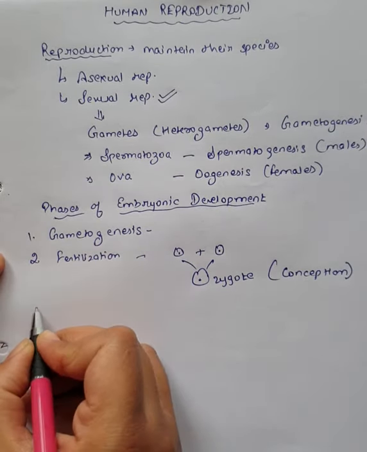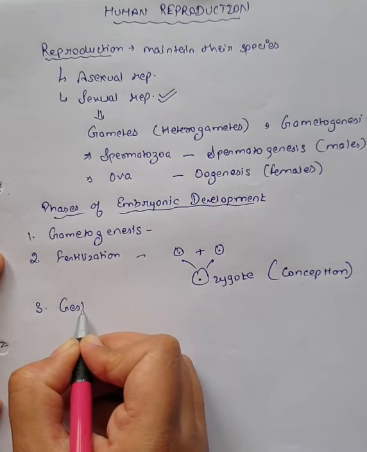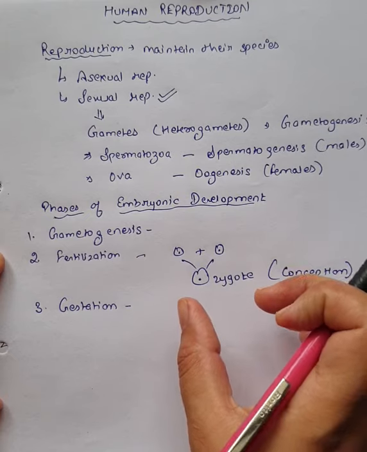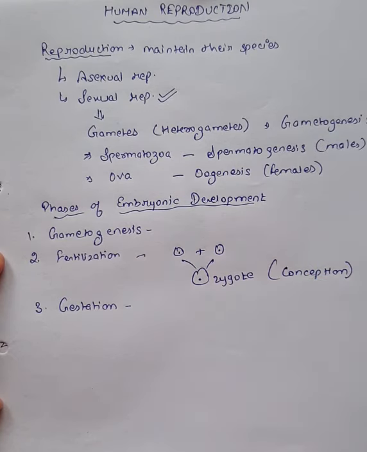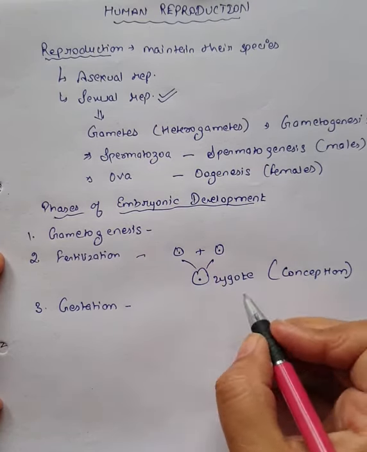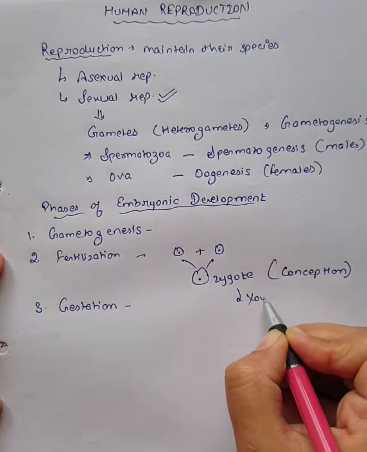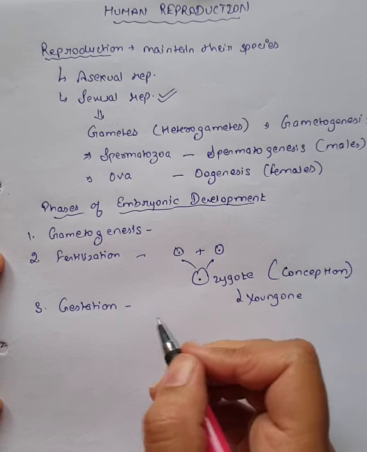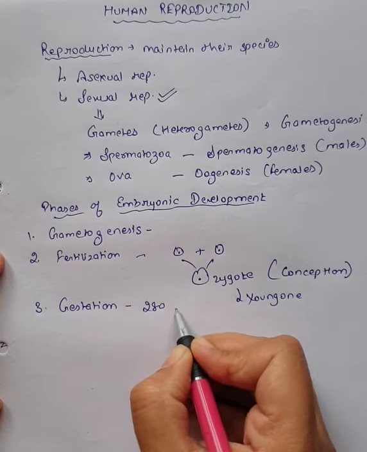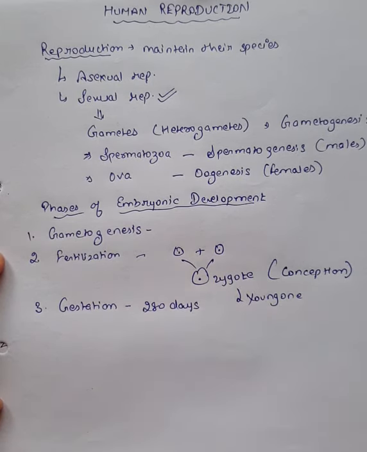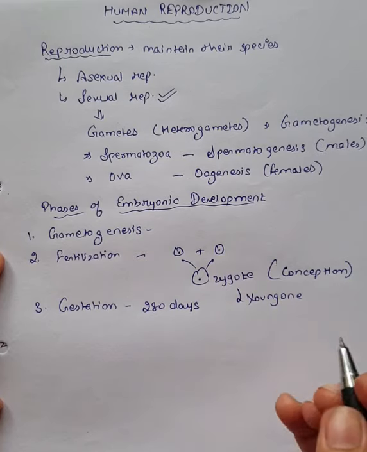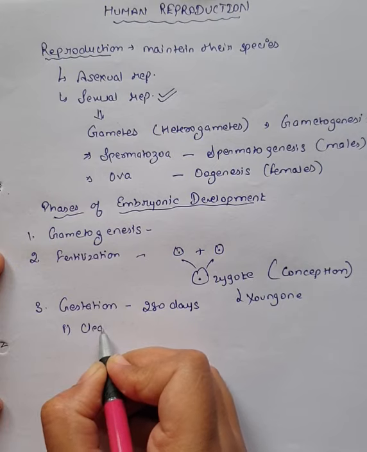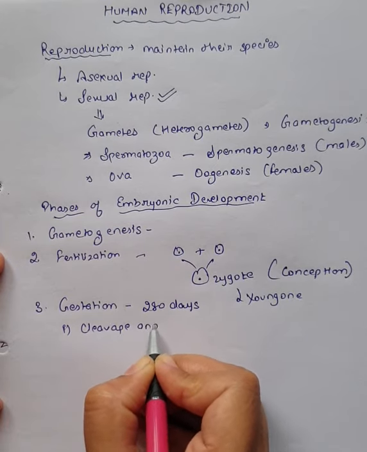The third phase is known as gestation. Gestation follows zygote formation. This zygote is going to divide and it will convert into a young one. That complete phase is gestation, and in humans it takes almost 280 days. Now this gestation phase is also divided into various steps, like the first one is cleavage and blastulation.